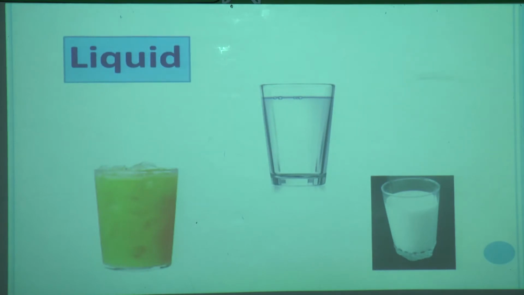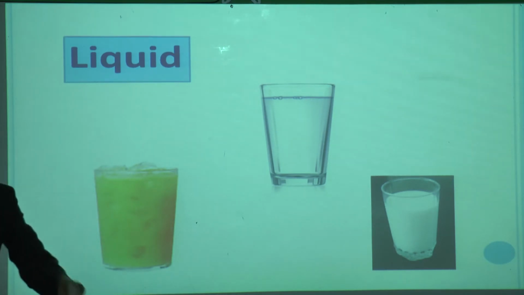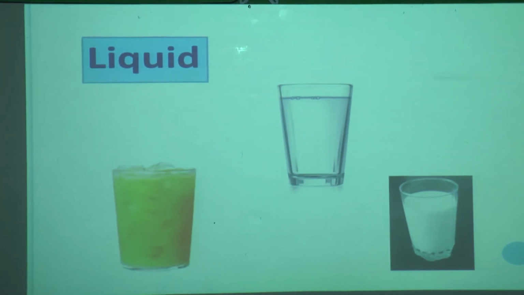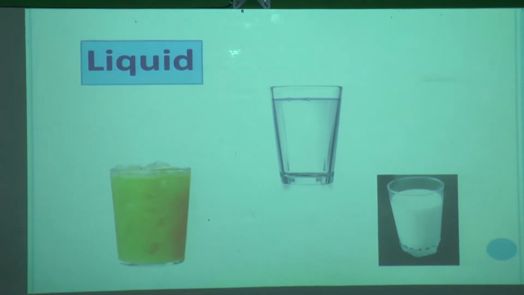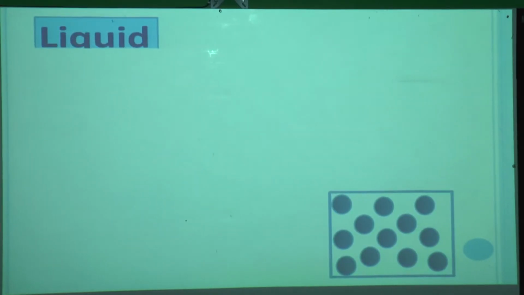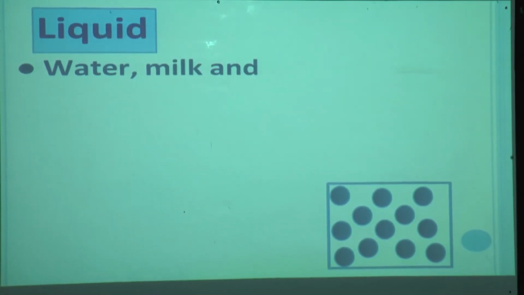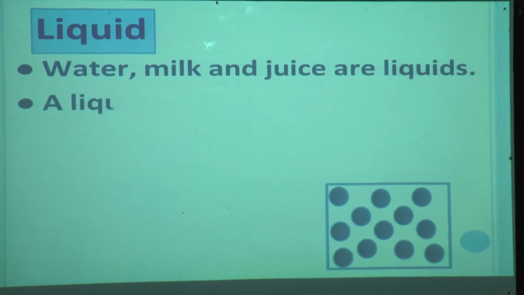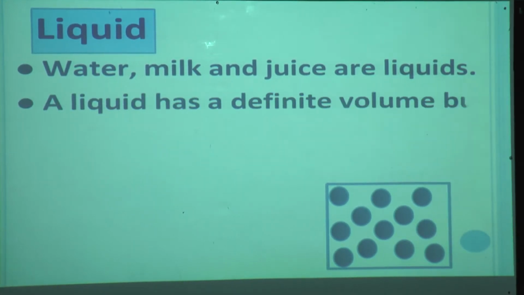Now we will see liquid. Here you can see juice, water, milk, these are liquids. Now one more activity I want to show you. Before that we will see what exactly a liquid is. See, you know water, milk and juice are liquids.